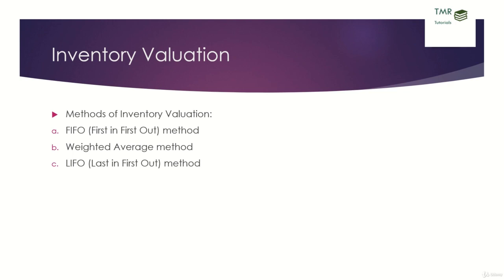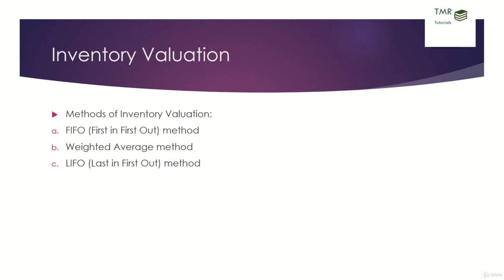So generally, in case of inventory valuations, there are three methods. One is first in first out. In that case, if I am selling the product, we will assume that the first product that we bought is sold out. The second method is weighted average. We take the total purchases during the month, we take the total quantity, we divide total purchase amount by total quantity to arrive at the average price of the unit, to arrive at the valuation of the closing stock. And the third method is last in first out. In this method, we assume that the last item that we received has been sent first. So in that case, the inventory will be valued at similar to the value at which it has arrived.